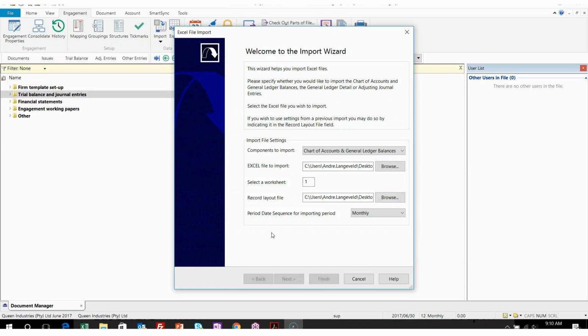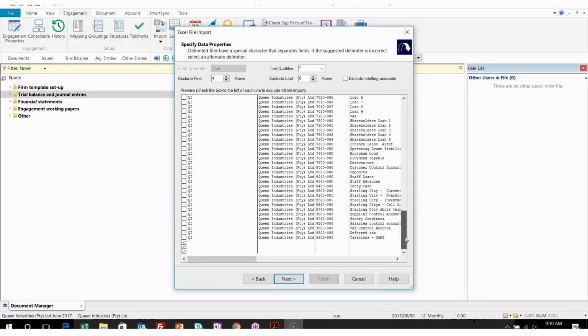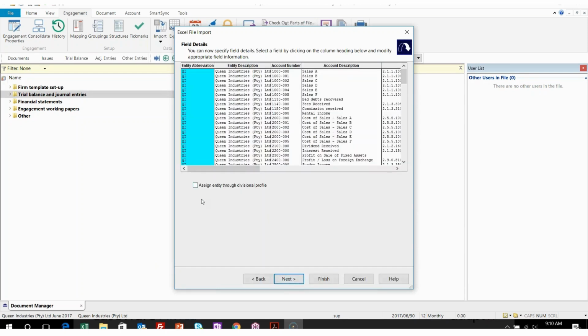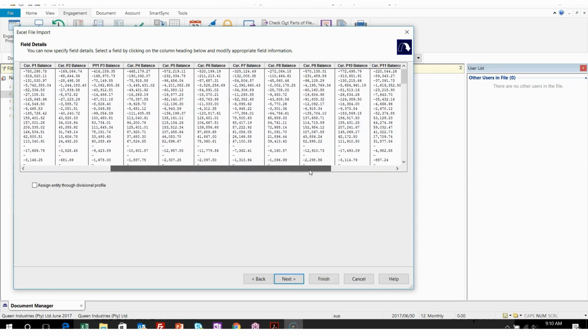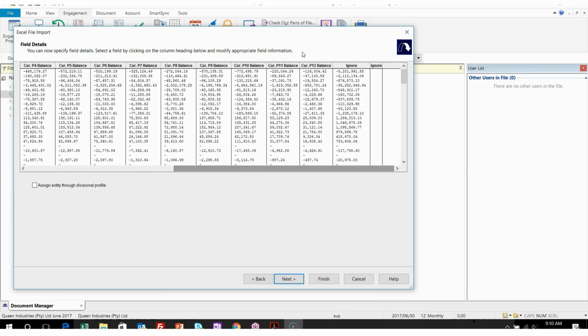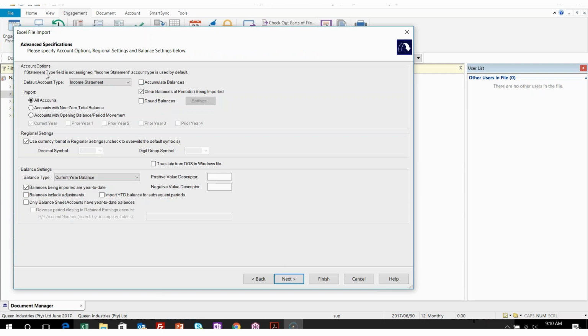Because I've done the import previously, the VTB file will assist us so we don't have to rename all the columns. It will automatically select the Wayne Enterprises; all the headings and totals we don't require. I'll click on Next, and you'll see that it has already started with entity abbreviation, entity description, account number, account description, mapping number, current year period 1, 2, 3, 4, 5, 6, 7, 8, 9, 12. I'll click on Next, and Next again because I've set up a division, and then I'll import.